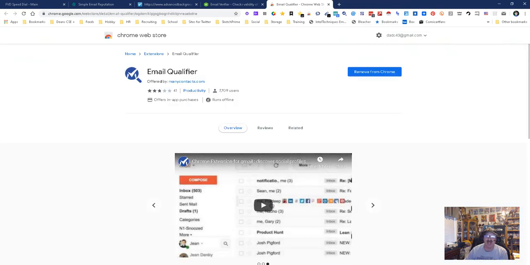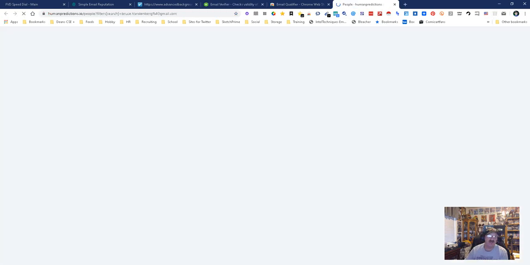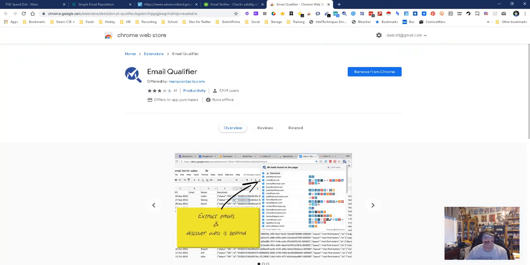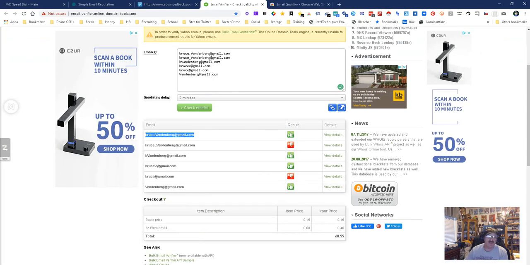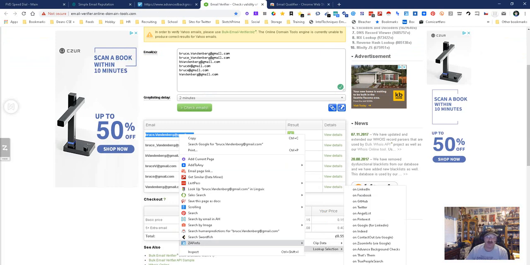It's a LinkedIn thing I learned about. So let's try this again with Human Predictions. They couldn't find it, which doesn't surprise me. Down here we can do the Swordfish thing, see if Swordfish can find them. We can do the ZoomInfo thing, which of course we've done. You can do any of these to figure it out.